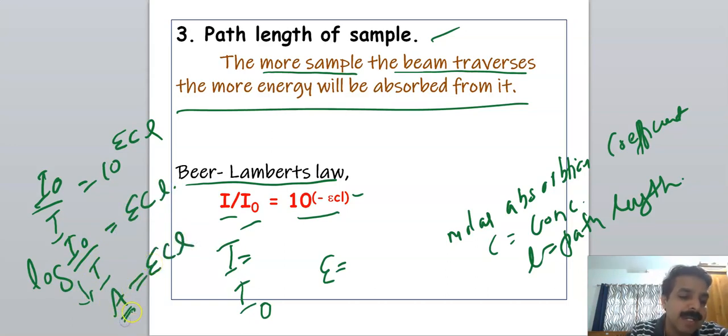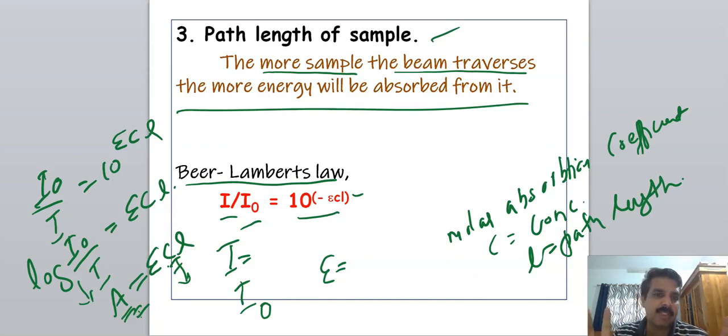That is, absorbance is directly proportional to concentration. So using spectrophotometers we can measure the absorbance, and from the absorbance we can calculate the concentration. This is the third thing which affects the intensity of a spectral line, the path length of the sample or concentration. So there are three factors which affect the intensity of a spectral line. First is transition probability, selection rules. Second is population. Third is path length of the sample.